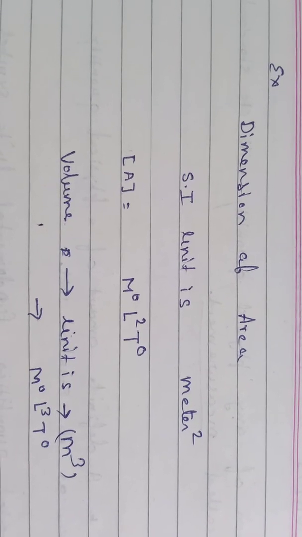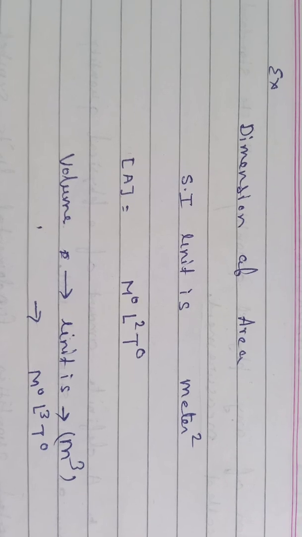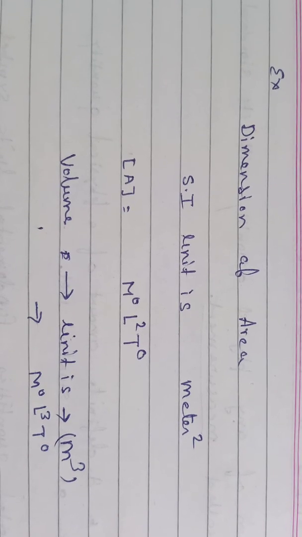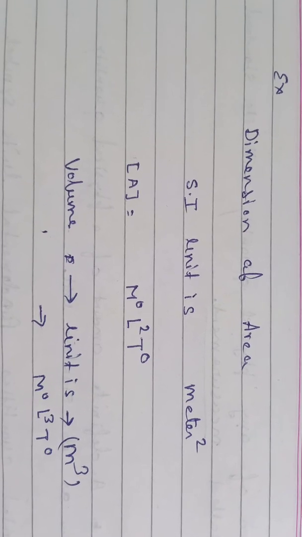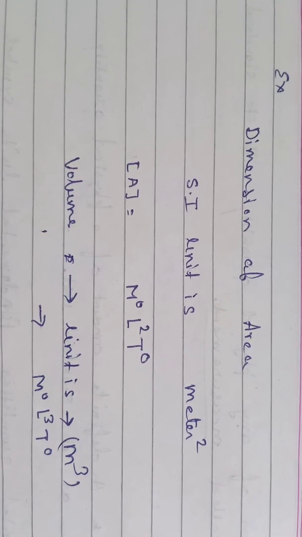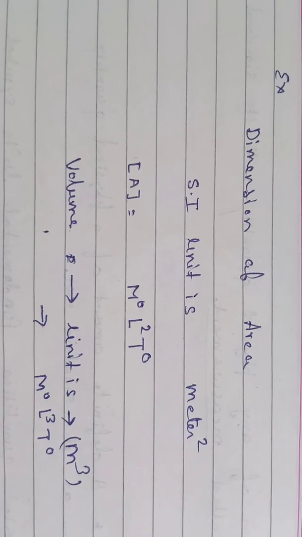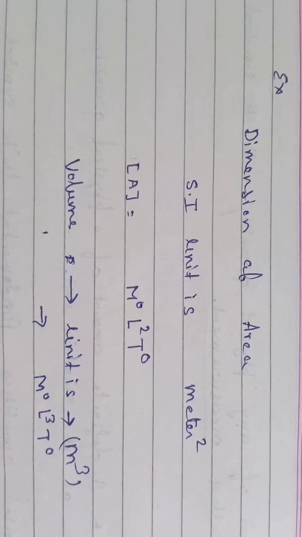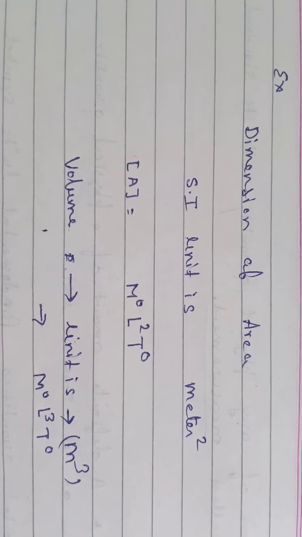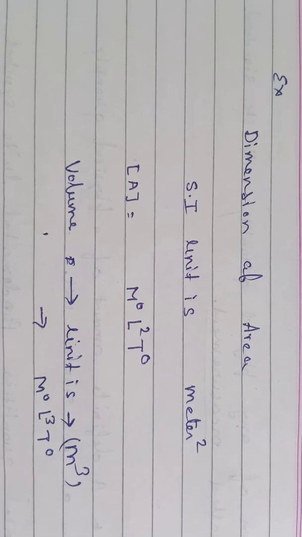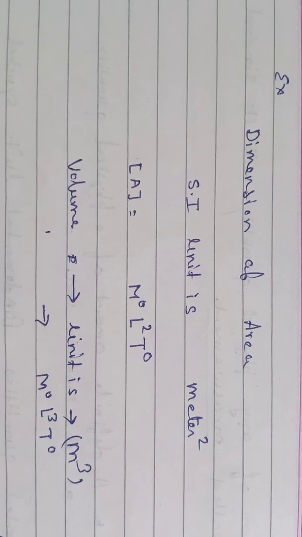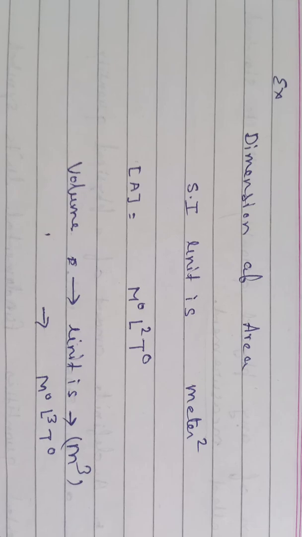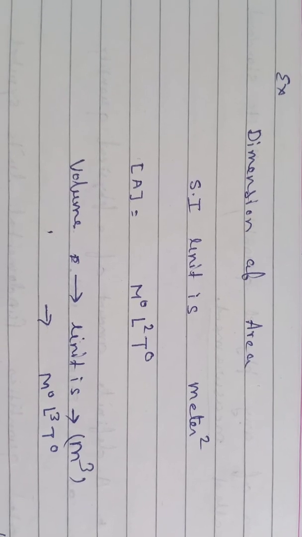Meter is always in the form of length, that's why we write it as L. Here mass is not available and time is also 0, so M to the power 0. There is L to the power 2, that shows length multiplied by length, meter multiplied by meter, and there is no time, that is T to the power 0.